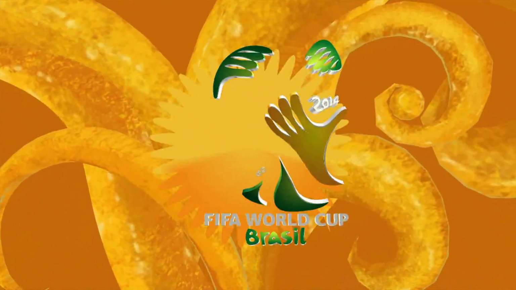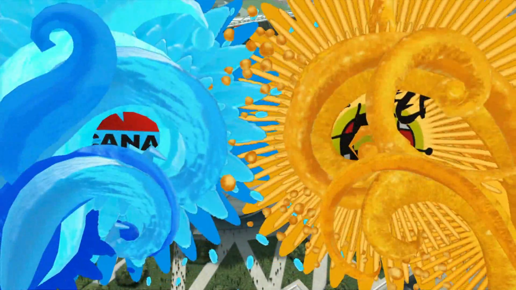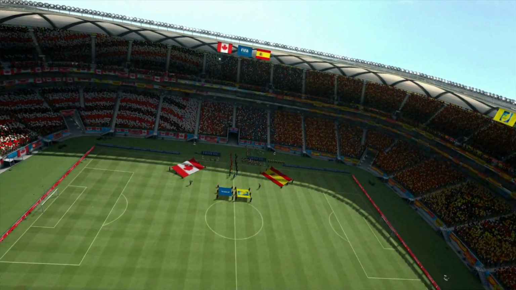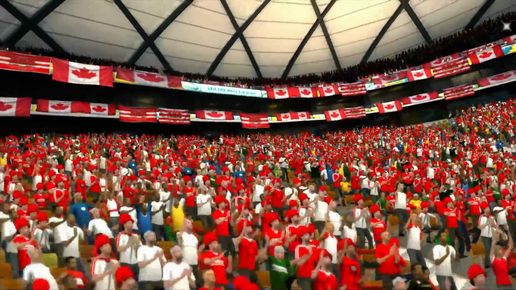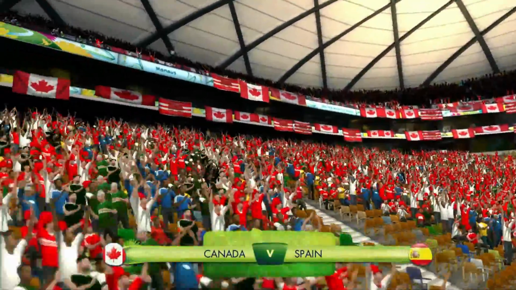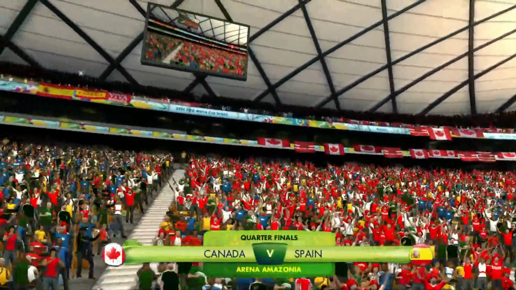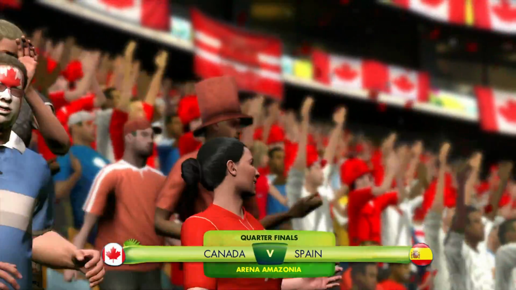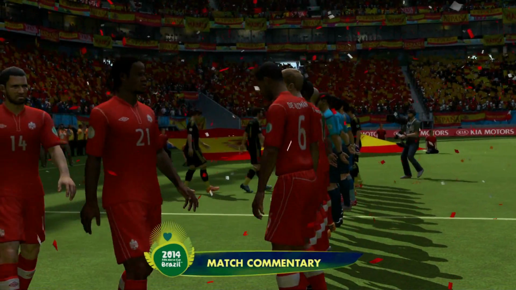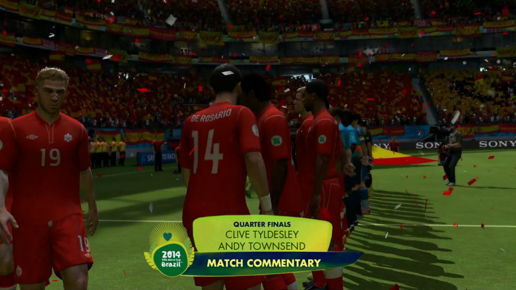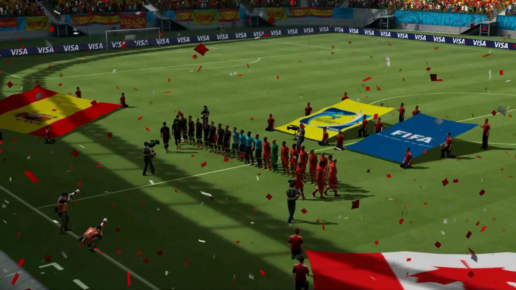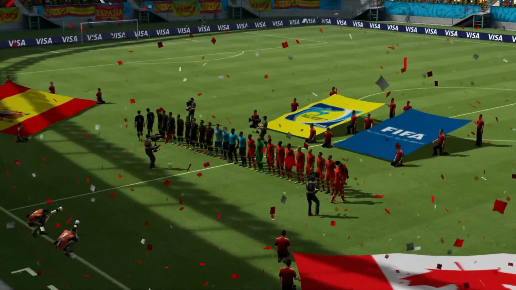Our last match of this quarter-final portion of this Super Subscriber World Cup is Canada versus Spain. It's basically another David versus Goliath situation in terms of football. Canada back in 2014 weren't really like the best team in the world, but you know, they are better now, of course, these days. And they're the only minnow left at this World Cup. All the big teams have gone through to the semi-final. Can Canada be the one to eliminate Spain here and keep their fairy tale World Cup going?